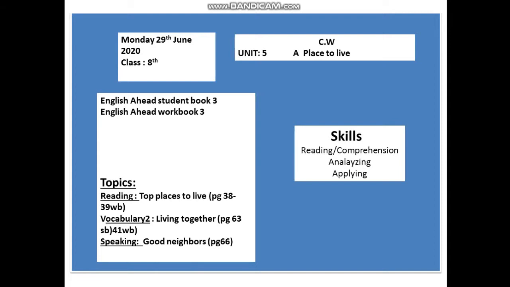Today's reading task is about top places to live, from page number 38 of your textbook, and page 39 of your workbook. Vocabulary 2 is about living together, page number 63 of the student book and 41 of the workbook, while speaking is on page 66 of our student book.